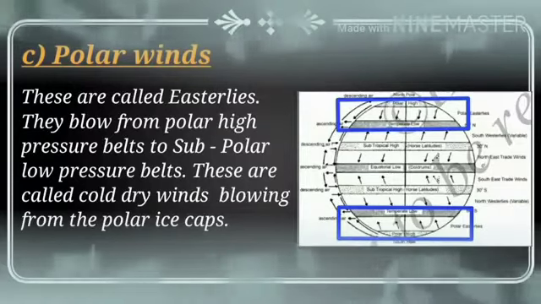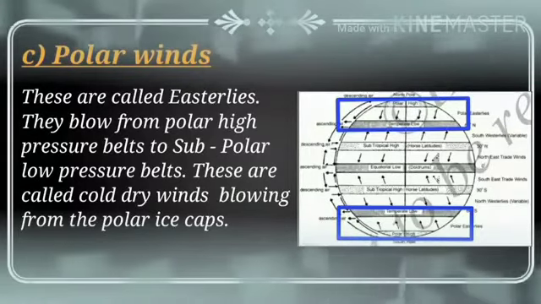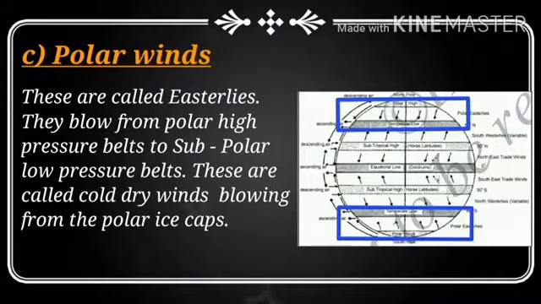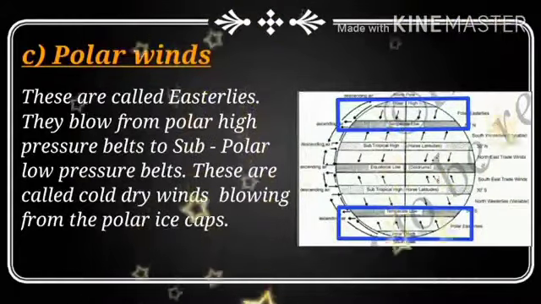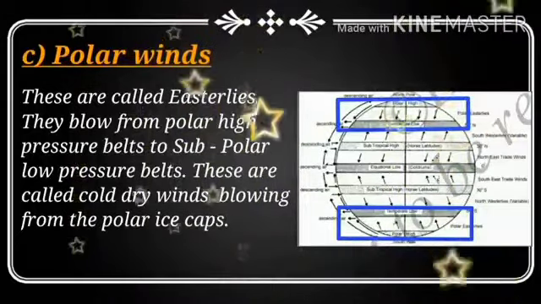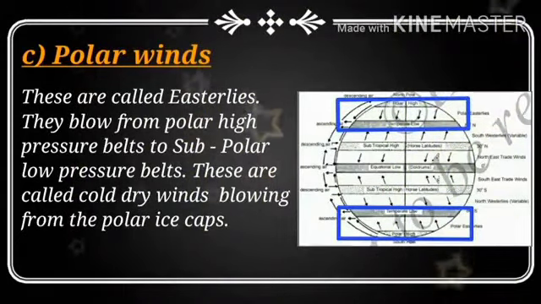Already, to this subpolar low pressure belt, the wind blows from which pressure belt? Yes, the subtropical high pressure belt. Polar winds means from the pole side, the polar high pressure belt, towards the subpolar low pressure belt.